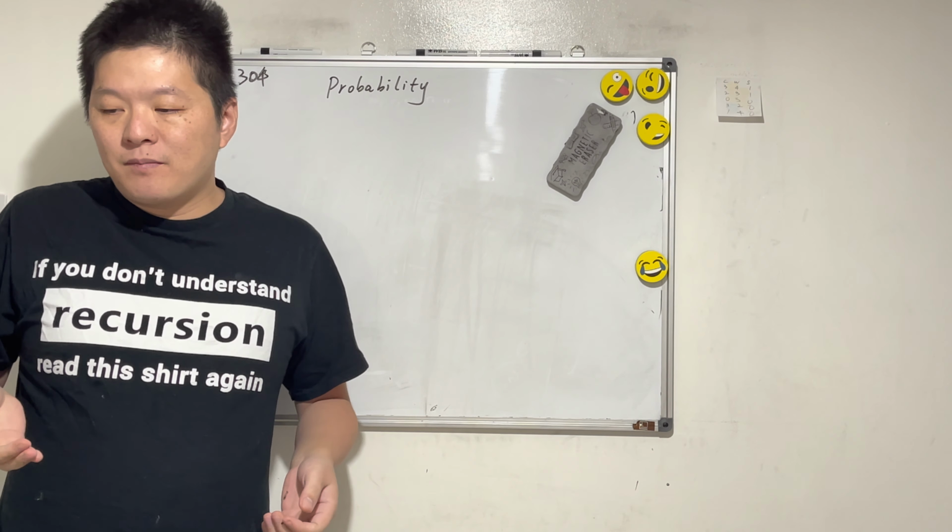Percent. So probability is a fraction number between 0 to 1. Remember, the square bracket means inclusive and the parentheses mean exclusive. We can use the fraction number between 0 to 1 to denote this probability, or we can use the number between 0 to 100, but we put a percentage, right?